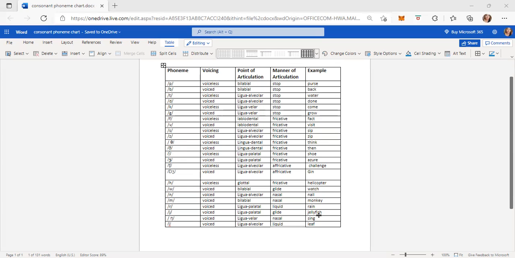So here are the consonant phonemes, each of them described by voicing, point of articulation, and manner of articulation.